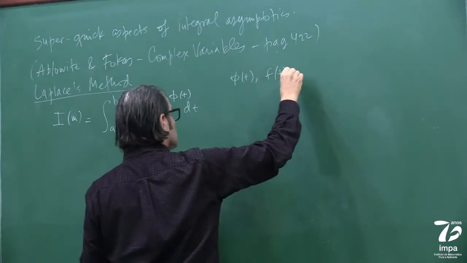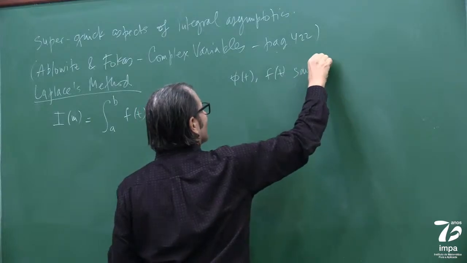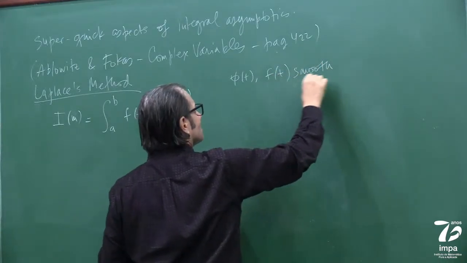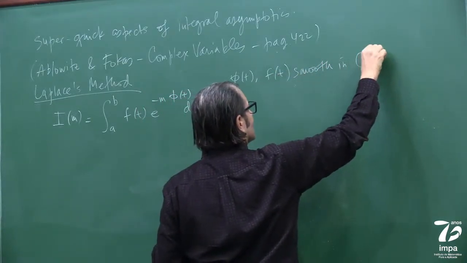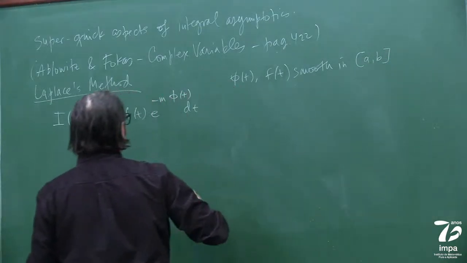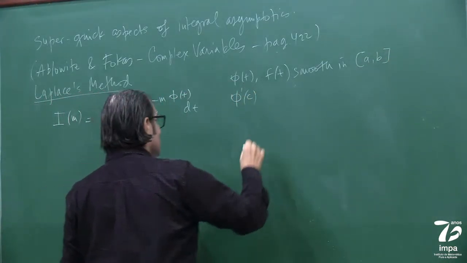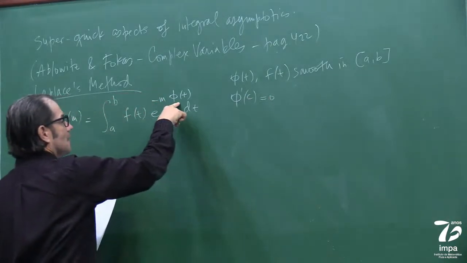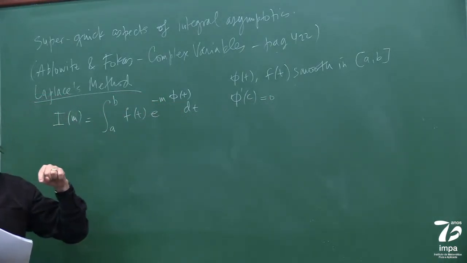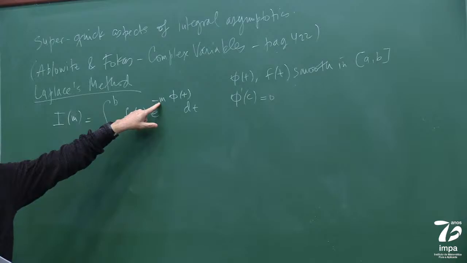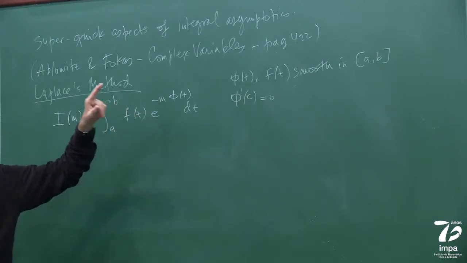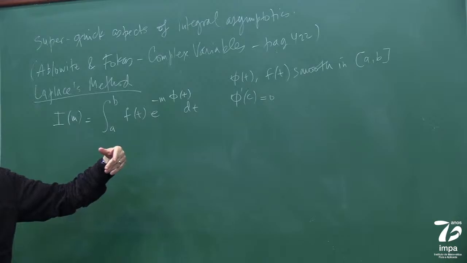They are smooth in AB, and there's a point where this guy is 0. This guy here, which in the next case, stationary phase, we will have an i here. This is a decay rate. In the other case, it's going to be an oscillatory object.